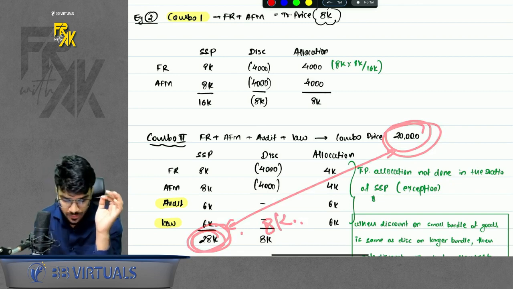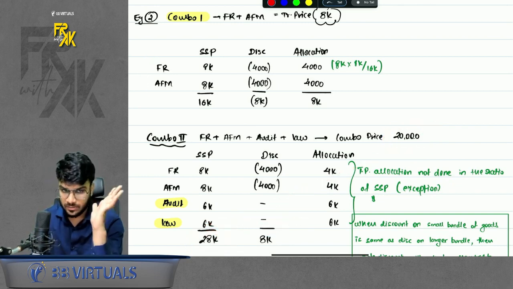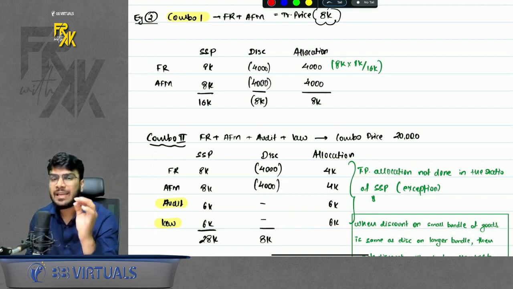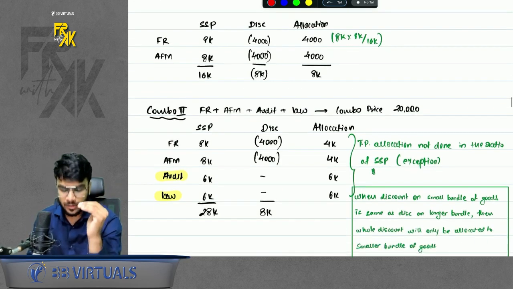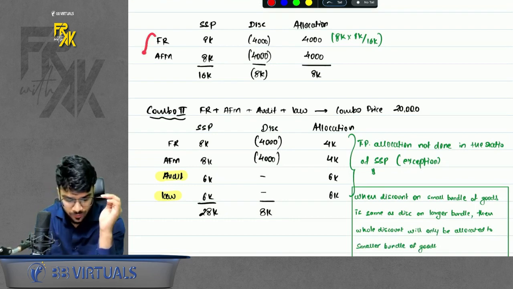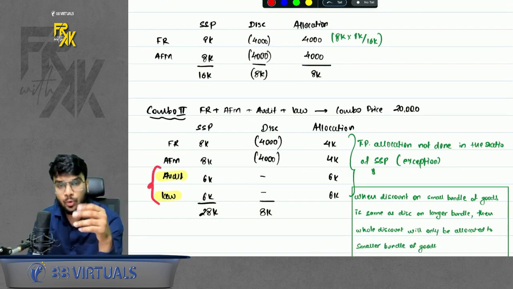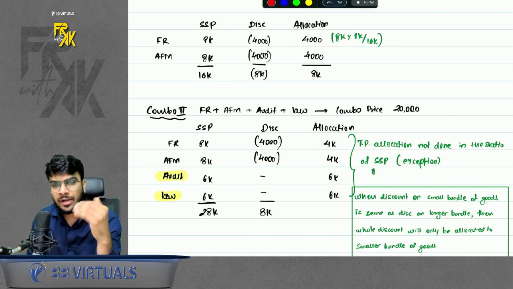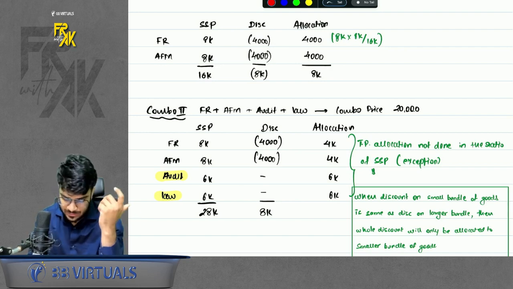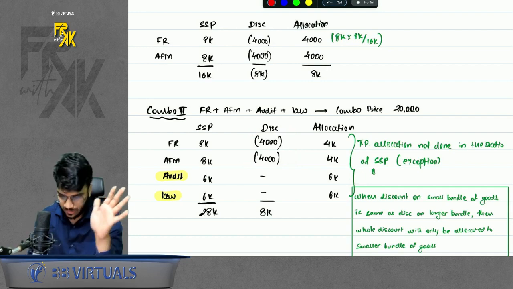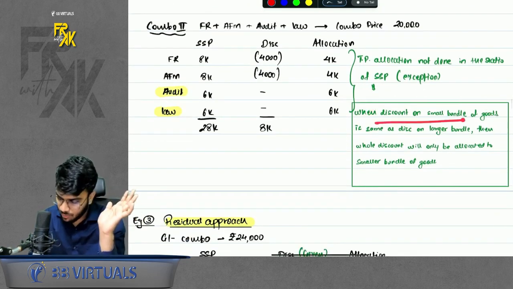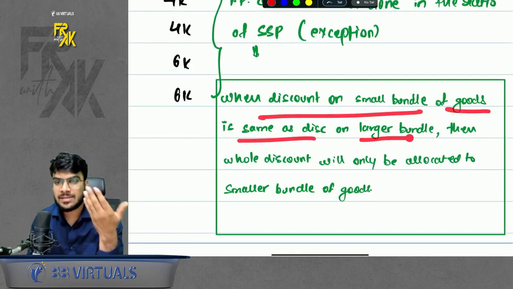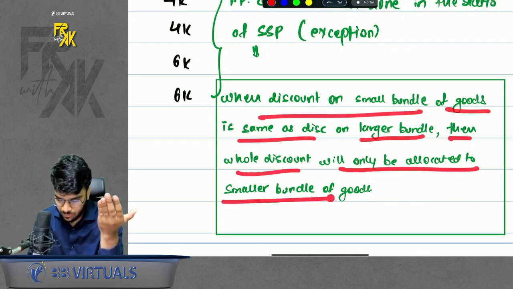If you see closely, when you were selling only 2 products, you gave a discount of 8,000. When you are selling 4 products, you still gave a discount of 8,000. That means here the discount is being given only on the first 2 products. Even if you are adding audit and law in the combo, you are not giving any additional discount. So in this case, don't allocate the discount in the ratio of SSP. The standard says the discount will be allocated only between FR and AFM. When the discount on a small bundle of goods is the same as the discount on a larger bundle, then the whole discount will only be allocated to the smaller bundle of goods.